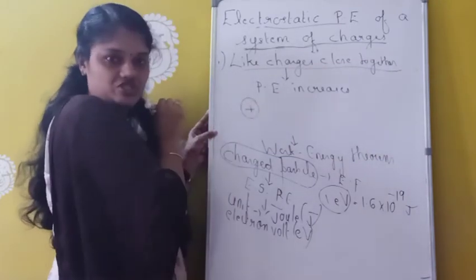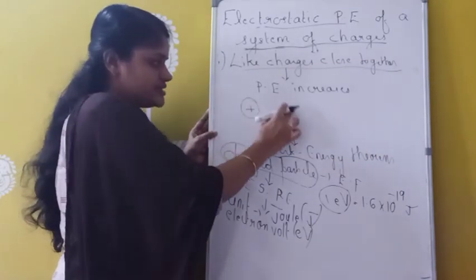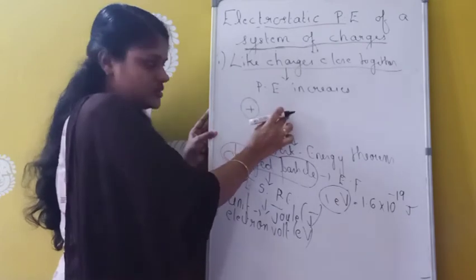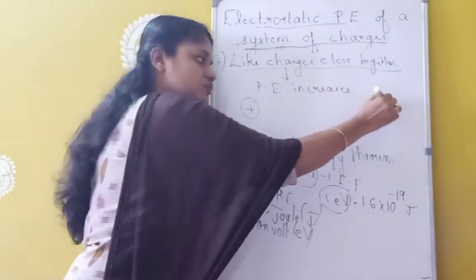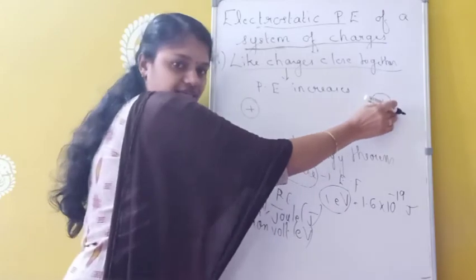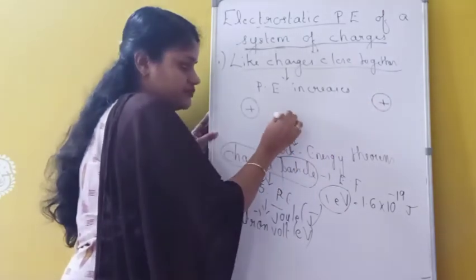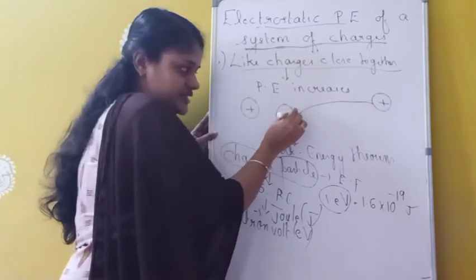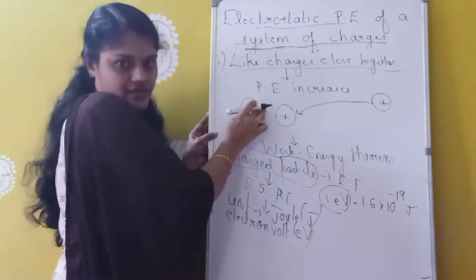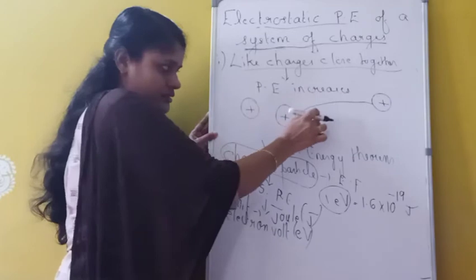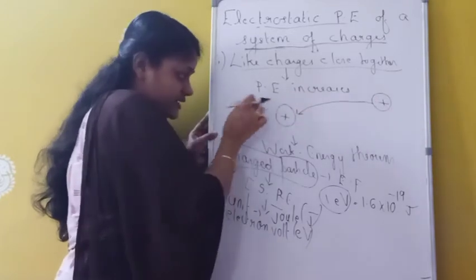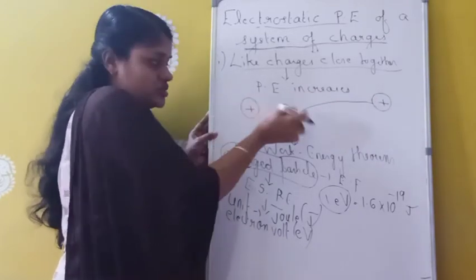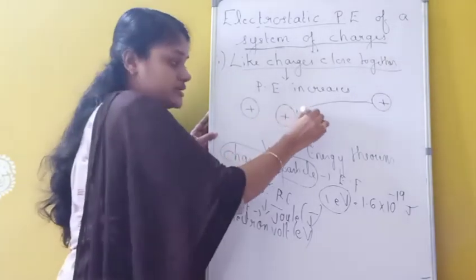Okay, so here is a positive charge, and we know that there may be some electric field around this positive charge. Okay, and we are bringing another positive charge from infinity to, suppose, somewhere here in this electric field. So if we want to bring another positive charge in the electric field of this charge, what we have to do? We have to do work.